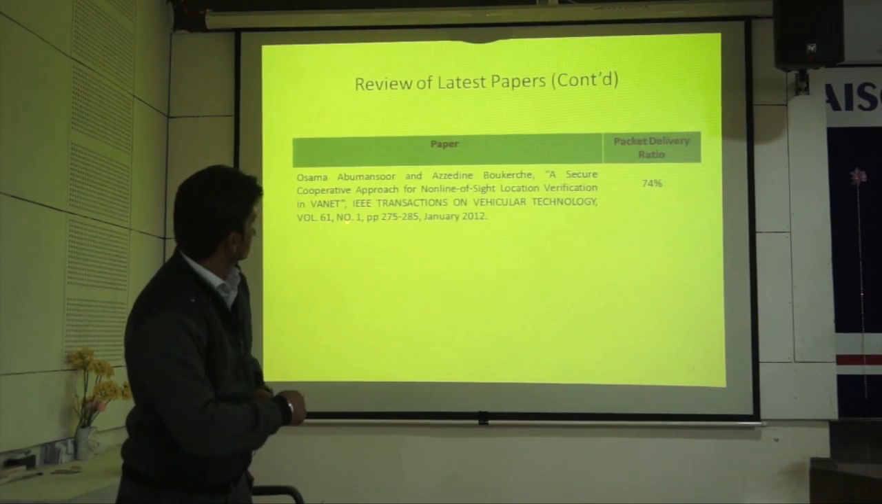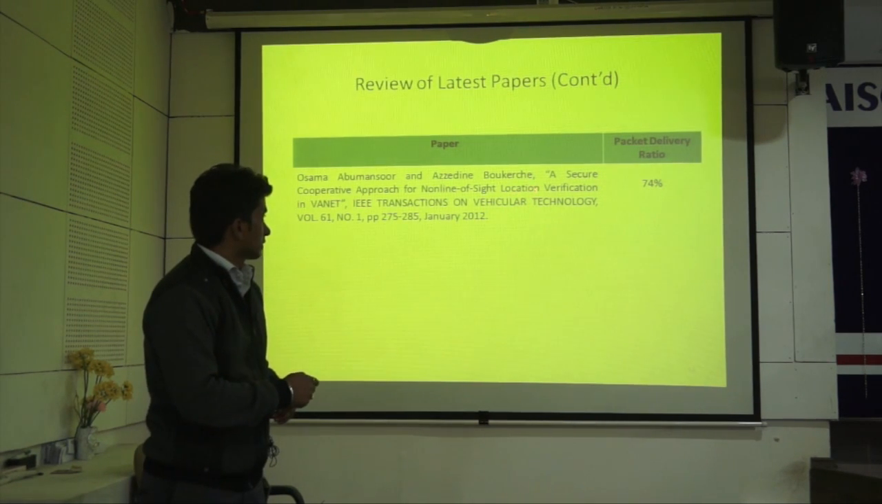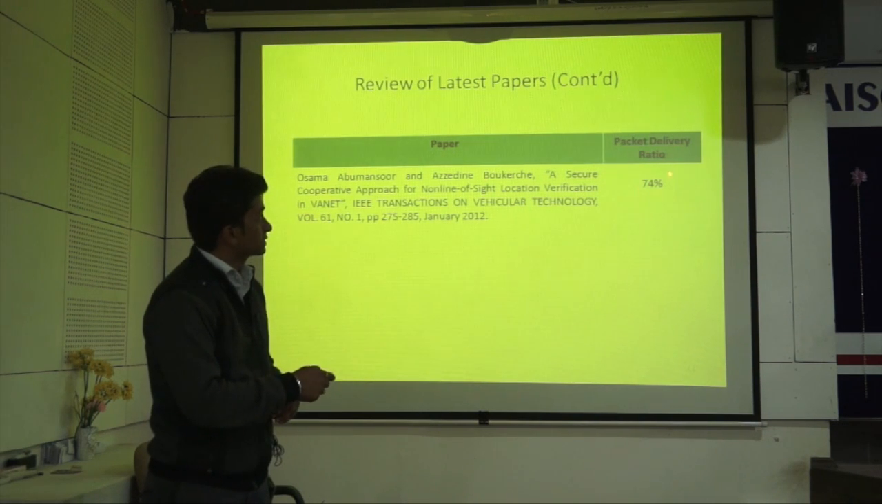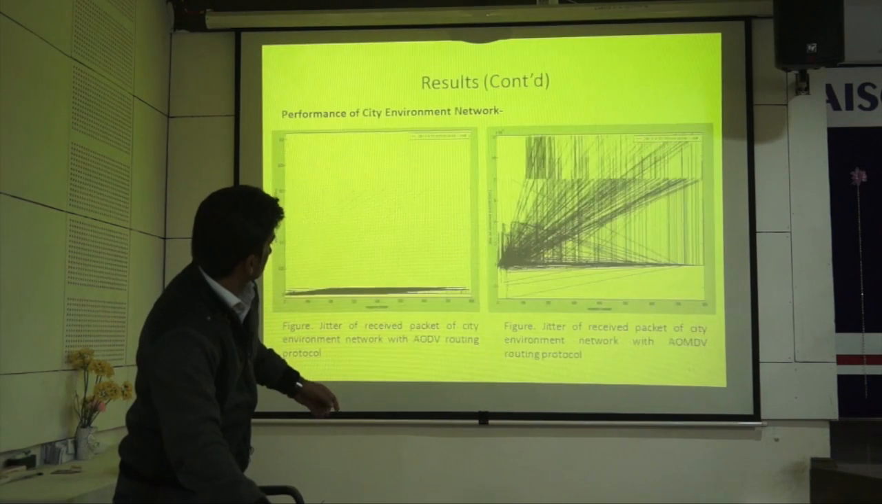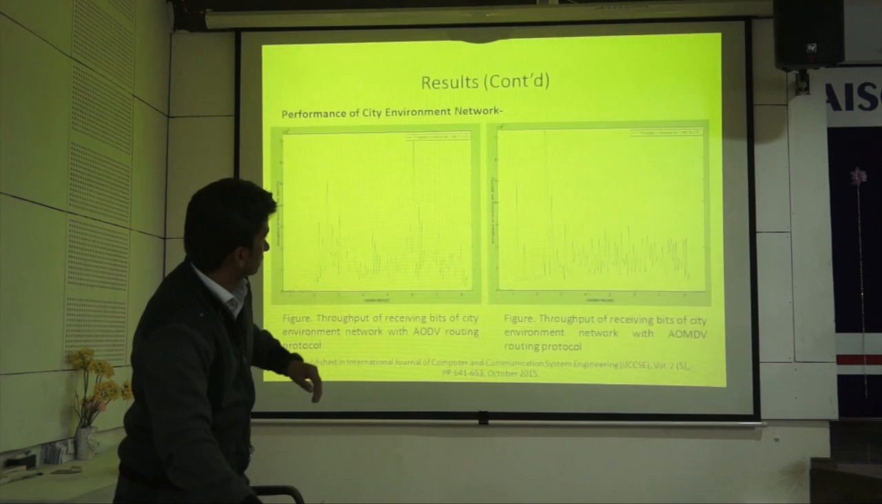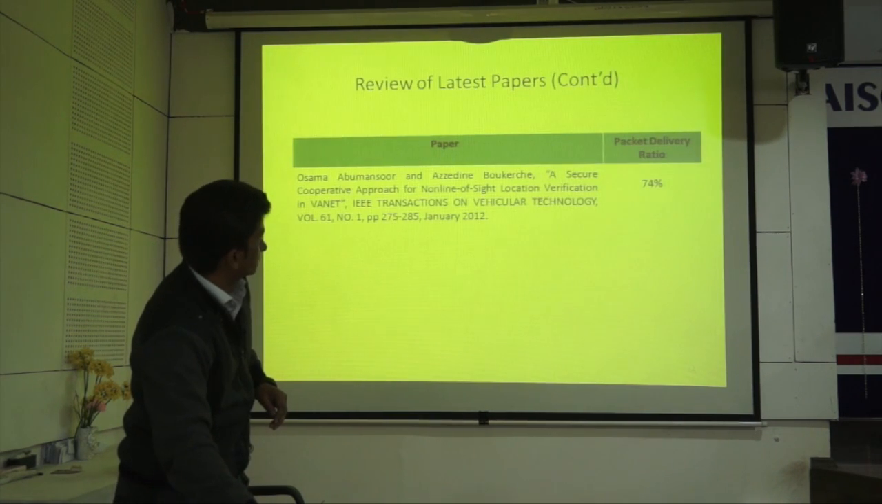In this second paper, which is transition based, they have designed a system on WiMAX without MIMO and AMC. They got a maximum packet delivery ratio of up to 74%, and I got a maximum of up to 89.84% for a variable speed environment network. This is the improvement in speed as well as packet delivery ratio.